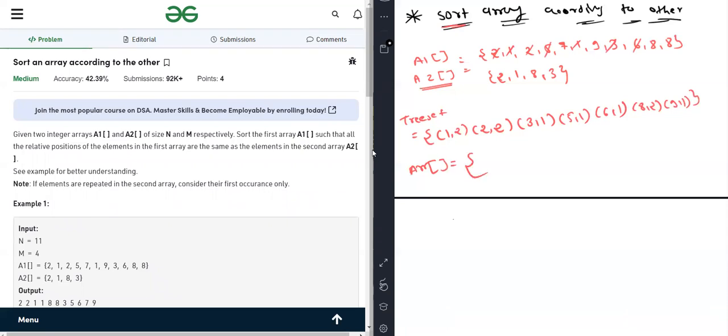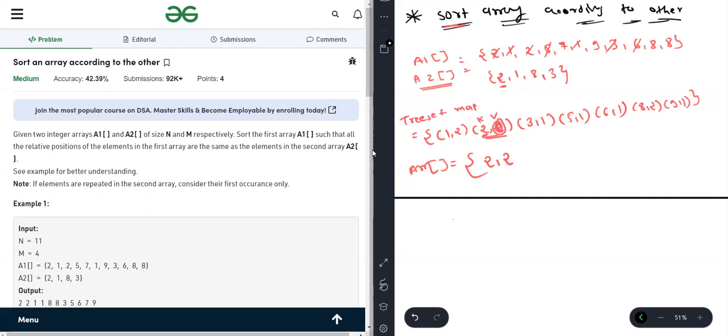We are checking if the first element in A2 is 2. If the map, let's name it m, contains 2, yeah, that's true. The map contains 2. So this is the key, this is the value. We are taking the value until the value becomes 0. We are adding the key to the array and we are updating the value.